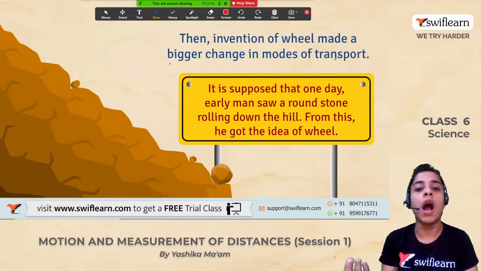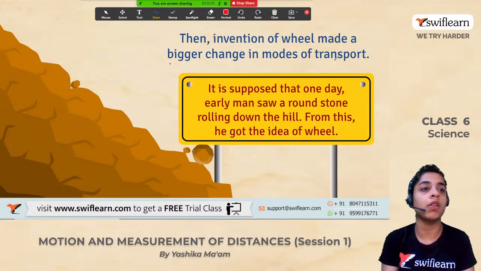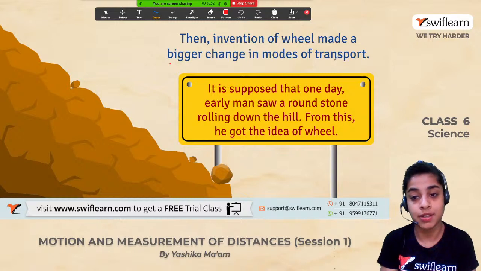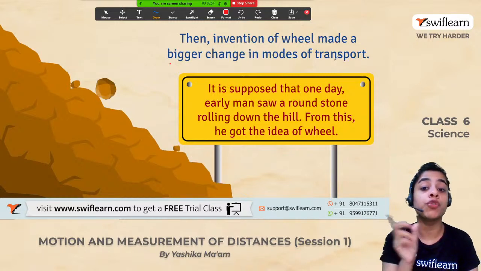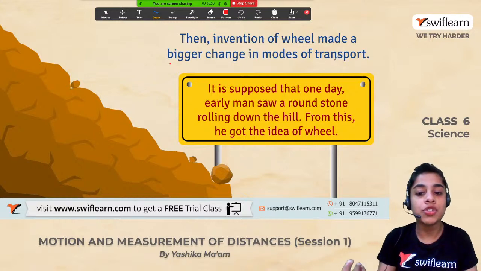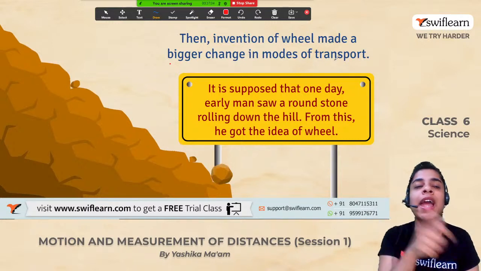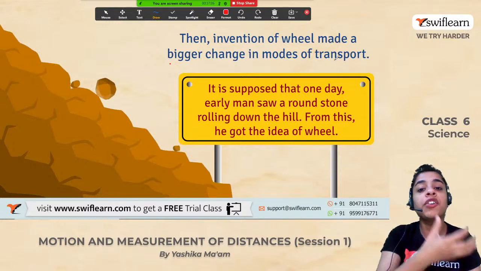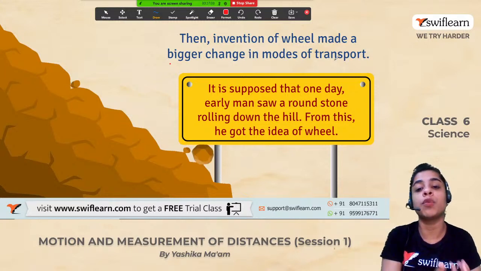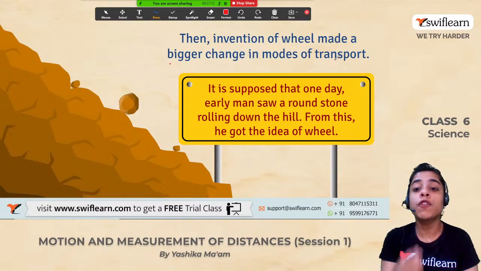पर ऐसा क्यों हुआ कि पहले तो मैं उसको पुश कर रही थी, कितना भी फोर्स अप्लाई कर रही थी, I was not able to displace it, but just when I used wheels below that box, everything changed and I was able to move that box beautifully and so easily. So ये जो wheel है उसने करा क्या? It reduced the friction between the box and the surface. All right.